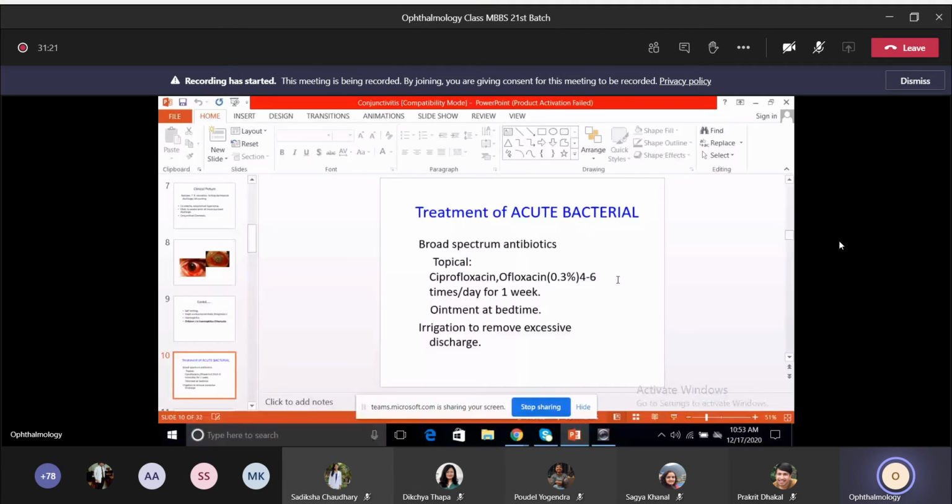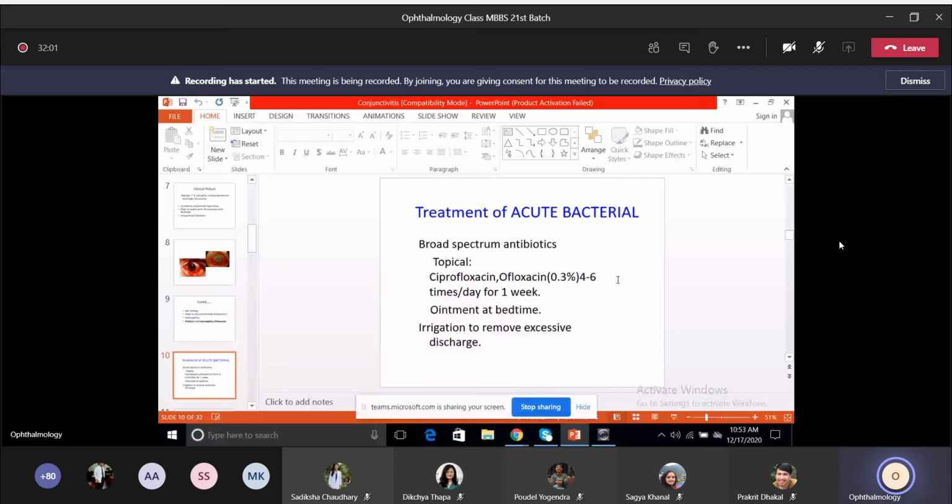So we go for broad spectrum antibiotics in the fluoroquinolone group, ciprofloxacin or ofloxacin, which comes in a concentration of 0.3%, and that is given around 4 to 6 times per day for around 1 week. This dosage depends upon the severity. If there are too many conditions or too much discharge, and the patient has a lot of discomfort, even more frequent application can be advised. However, 4 to 6 hourly is the usual dose, and ointment is given at bedtime.